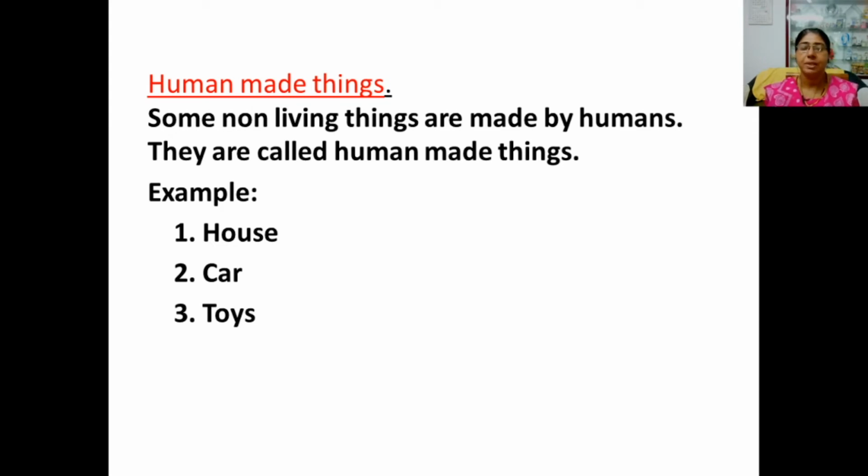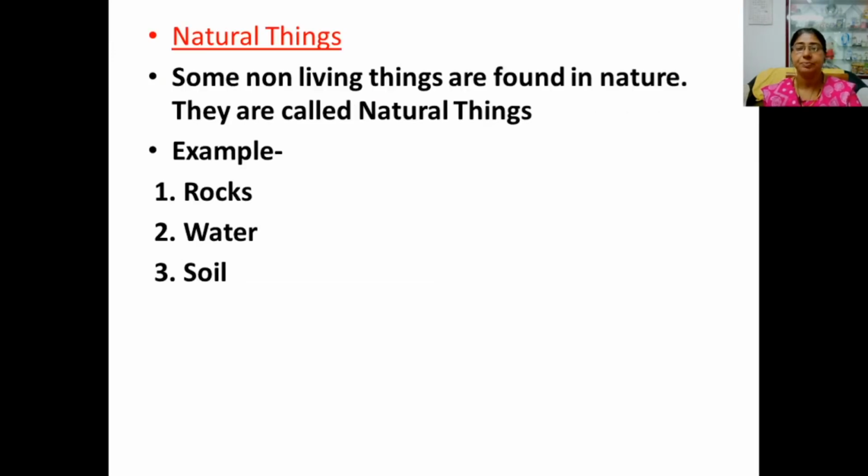Some non-living things are made by humans. They are called human made things. Examples: house, car, toys. Some non-living things are found in nature. They are called natural things. Examples: rocks, water, soil.